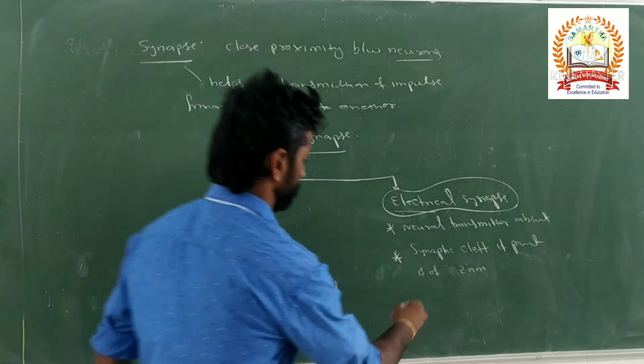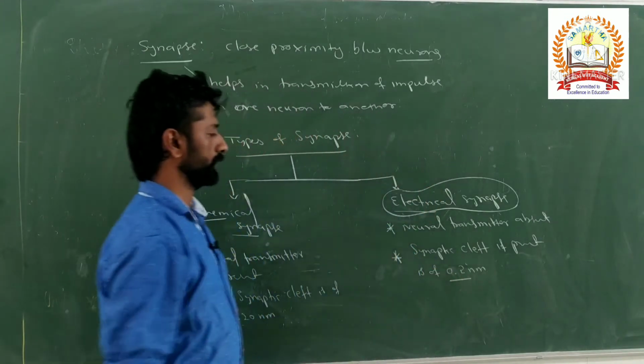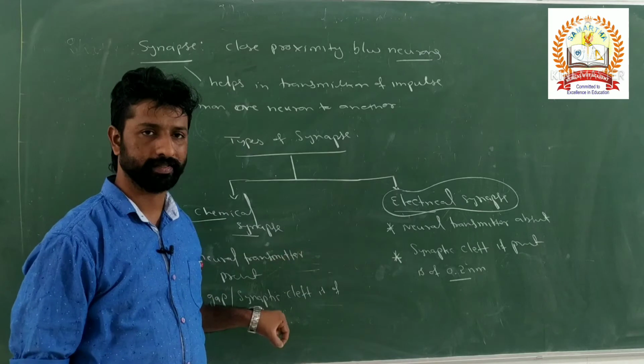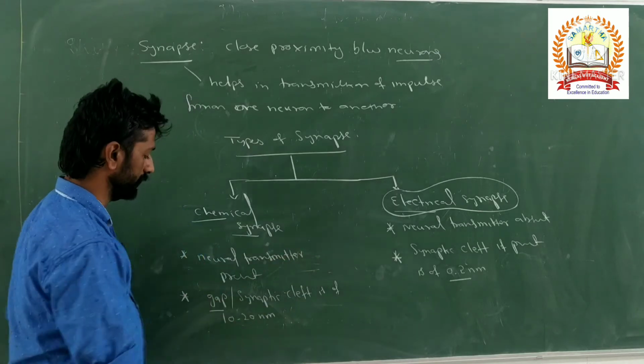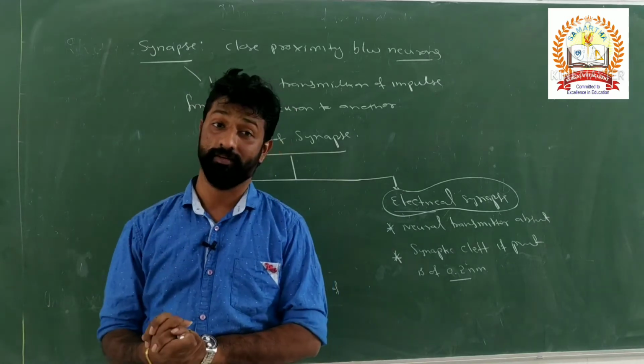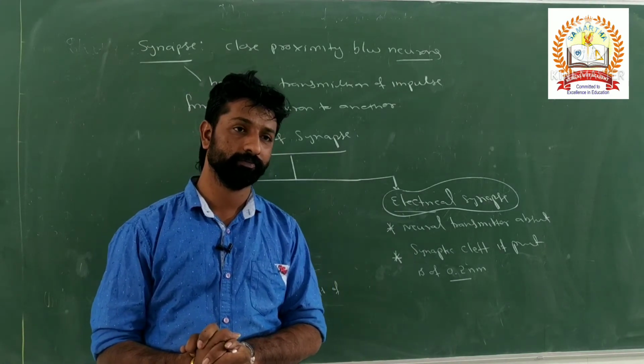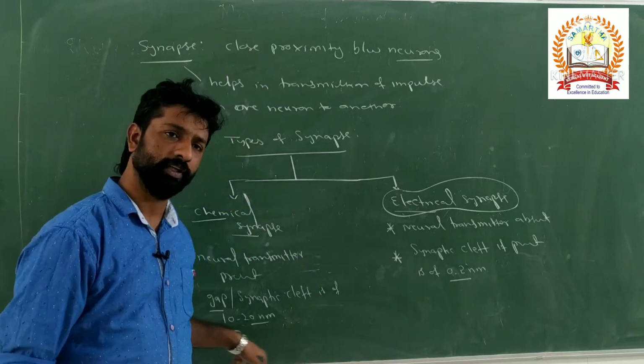So it is of 0.2. So that is the size of electrical synapse. Okay. Any doubt in this one? Other than this, what other differences you can see here? Any other differences are there here?